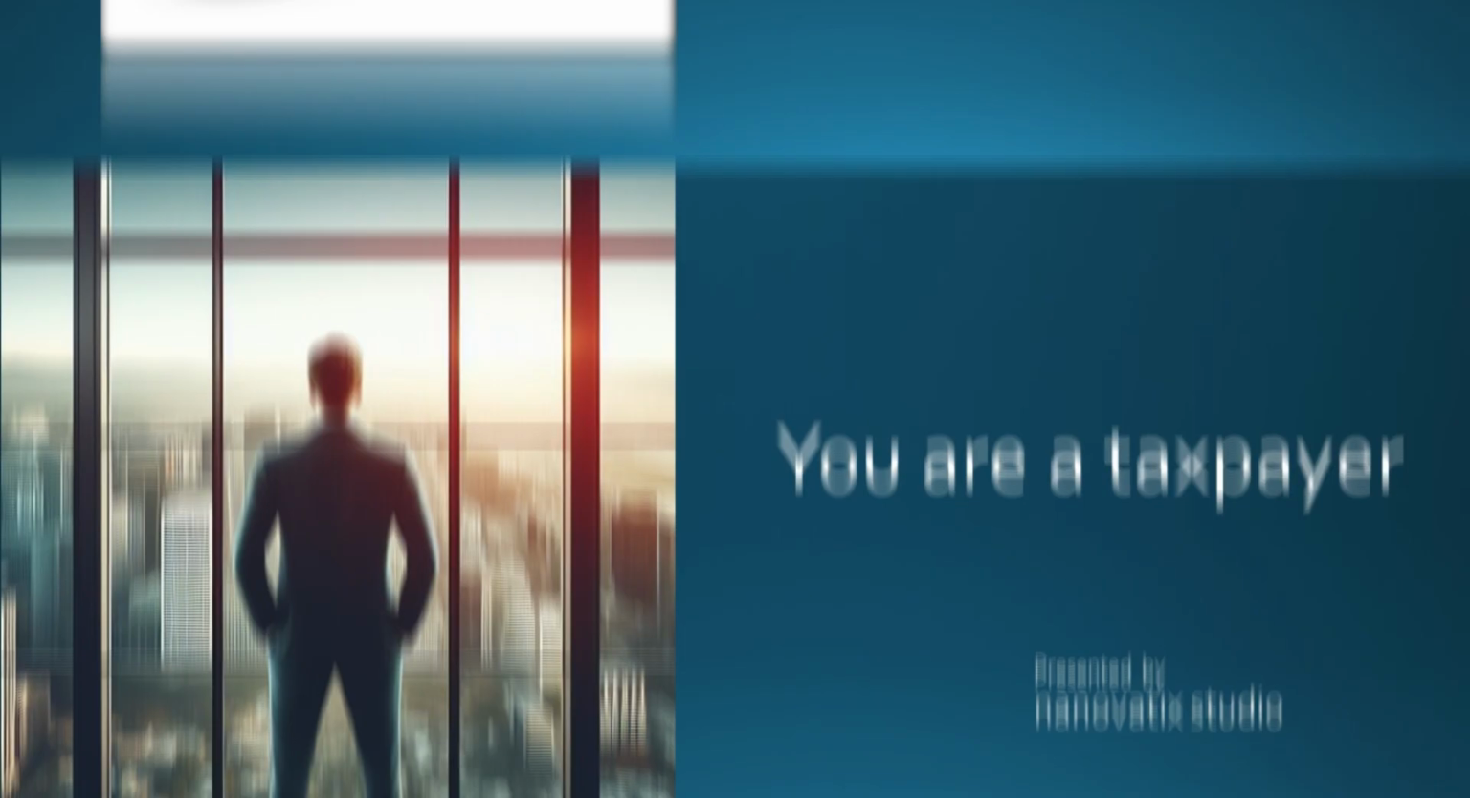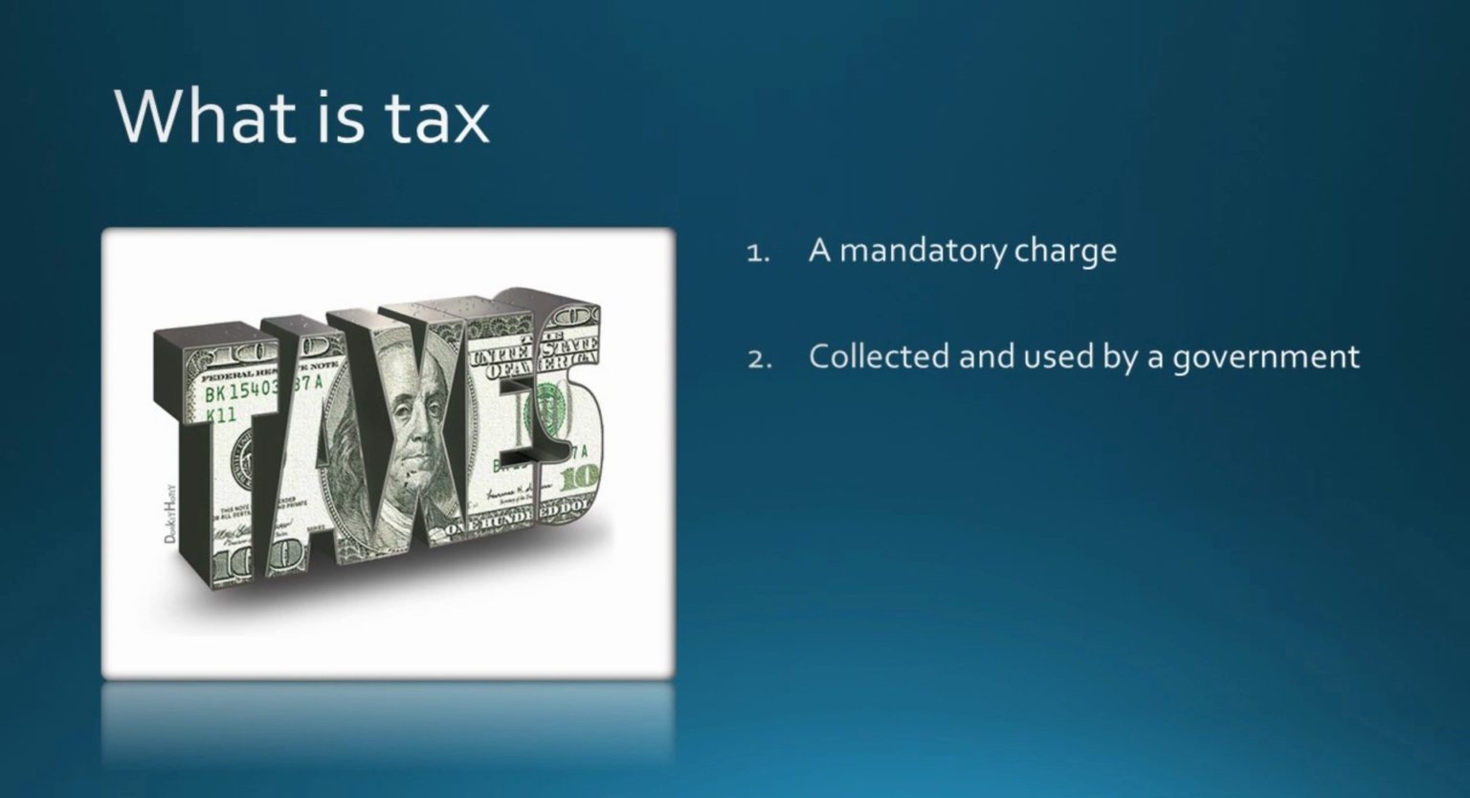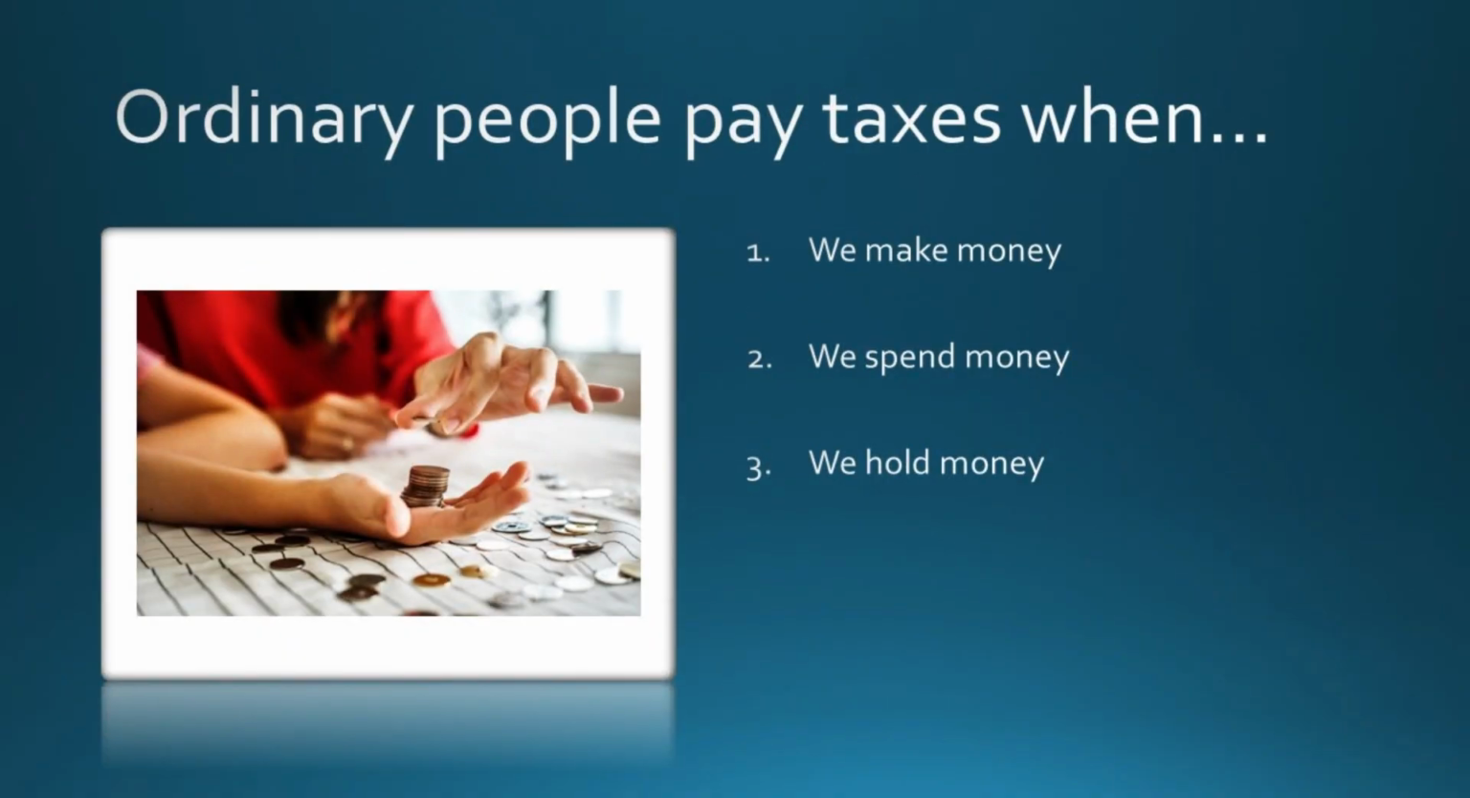So let's start. First, let's define what tax is. It is a mandatory charge collected from people by a government to fund public spending. Following this definition, we can see taxes are imposed on us ordinary people in three situations. First, when we make money. Second, when we spend money. And third, when we own money. Let's look at them one by one.